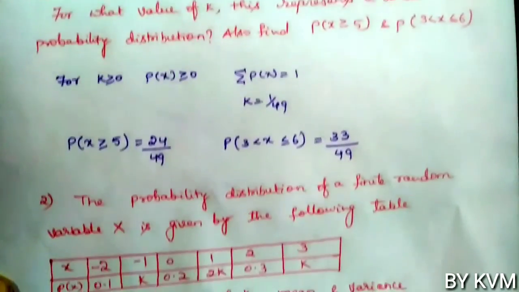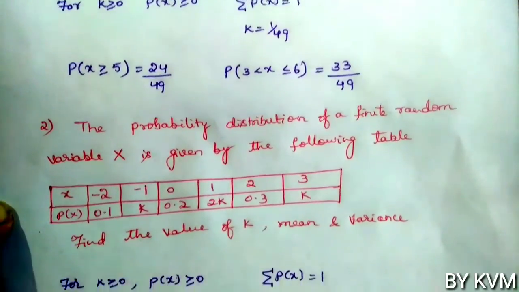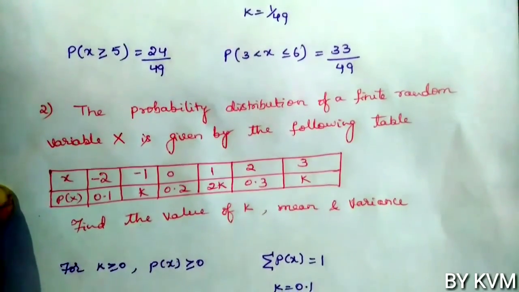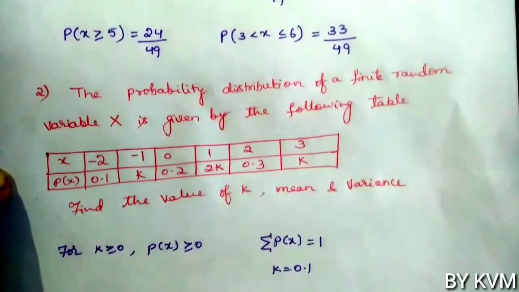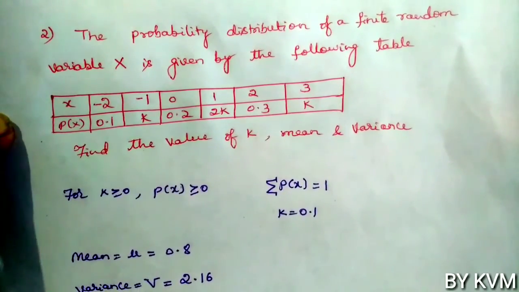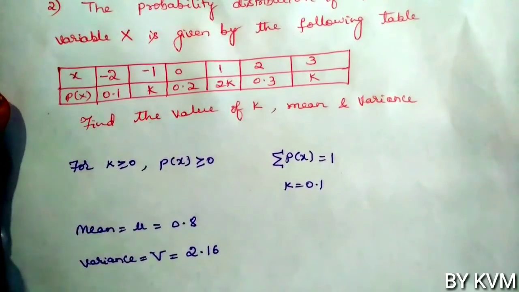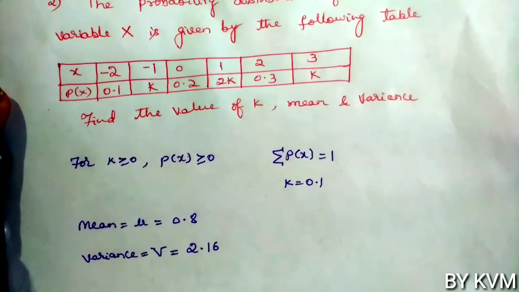Probability of 3 less than x less than or equal to 6 is 33 by 49. And the second problem: the probability distribution of a finite random variable x is given by the following table. In the table, x and p of x values are given. For this distribution, first you have to find the value of k. After finding the value of k, find the mean and variance. The k value you will get is 0.1. Then the mean, denoted by mu, you should get 0.8. Then the variance, denoted by capital V, is equal to 2.16.